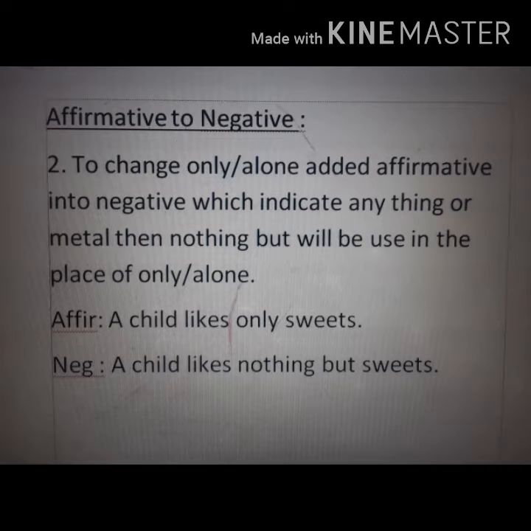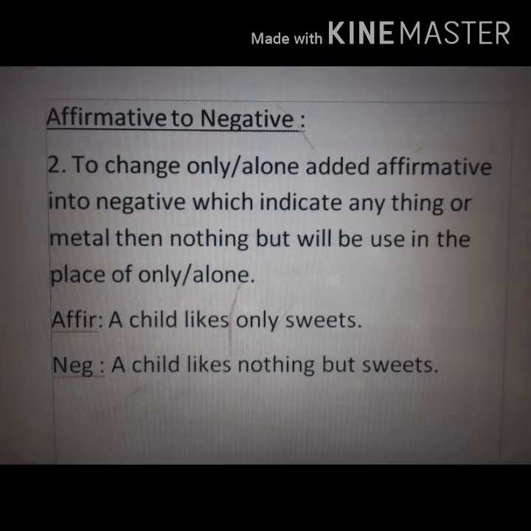That means when in an affirmative sentence only and alone is used, which indicates any subject or matter, then to change it into negative, in the place of only and alone, nothing but will be used. Nothing but will be used.